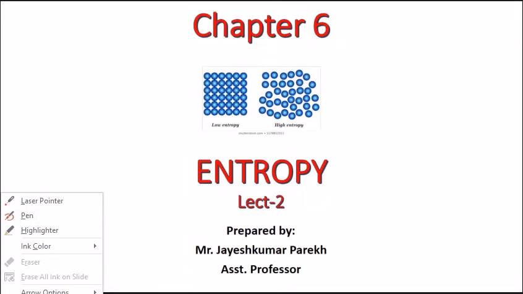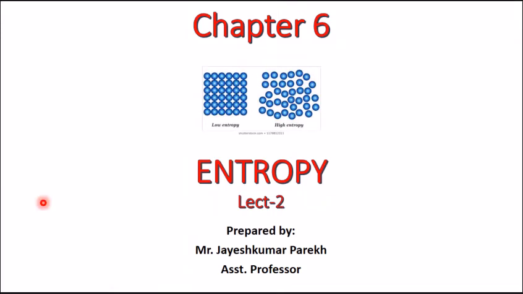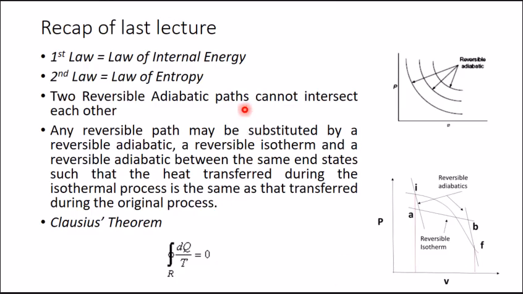Welcome friends in the second lecture of entropy. In the last lecture, we learned that the first law is also known as the law of internal energy, and the second law is also known as the law of entropy. We learned the concept that two reversible adiabatic paths cannot intersect each other. That means reversible adiabatic paths are parallel to each other.